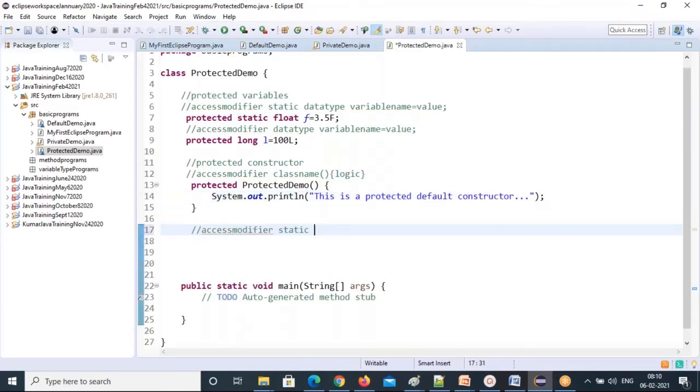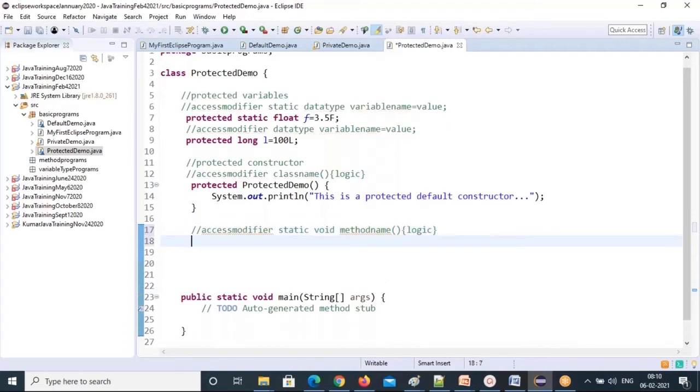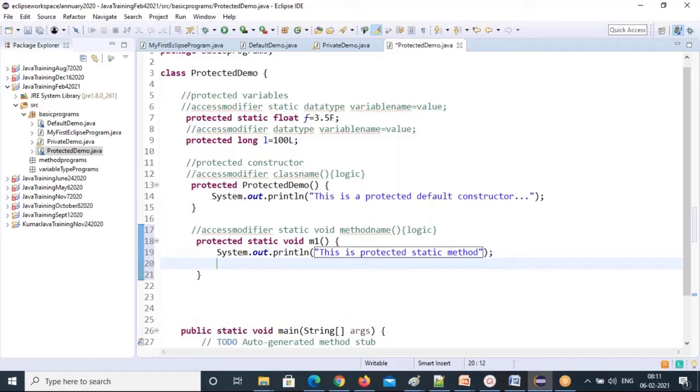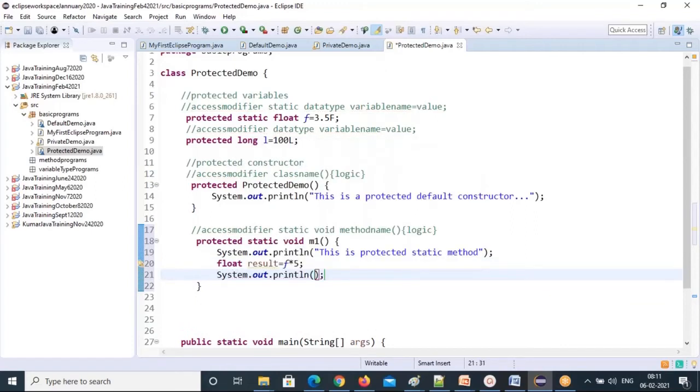Access modifier, static, so void, method name. Not always void, you can write a different type also, but we'll discuss that later. As of now, I'm sticking only to void methods. So protected static void, and I can give a method name. Just a simple method name, any method name. This is a protected static method. If you want to do some calculations, go and do that. So float result, any variable name, equal to f multiplied by 5. I'm just giving some random calculations here.